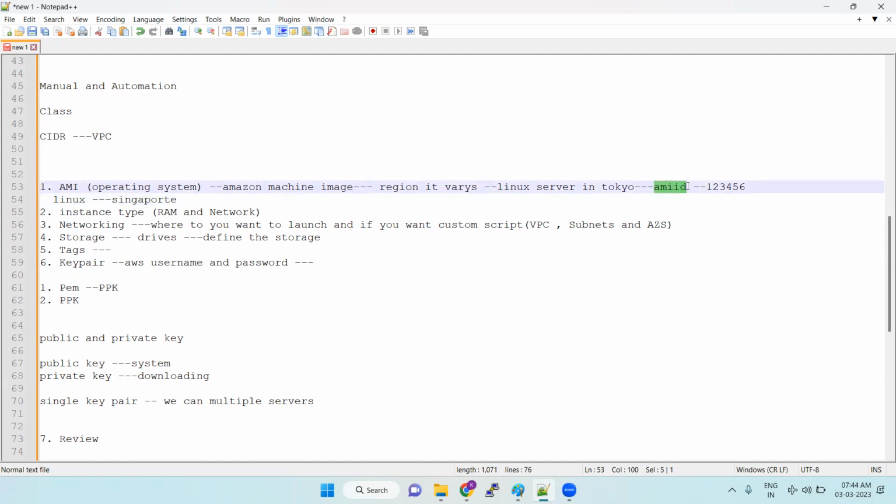Okay. So why are we telling this AMI ID? When you are doing the automation work, this AMI ID only will be taken. When you are doing manual work, we just select the operating system name: Linux, CentOS, Ubuntu. But when it comes to automation work, we are not focused on Linux or Windows. It mainly depends upon your AMI ID. That's the reason we need to be very careful while choosing the AMI ID. Region to region, the AMI ID will vary, and this AMI ID is for the operating system.